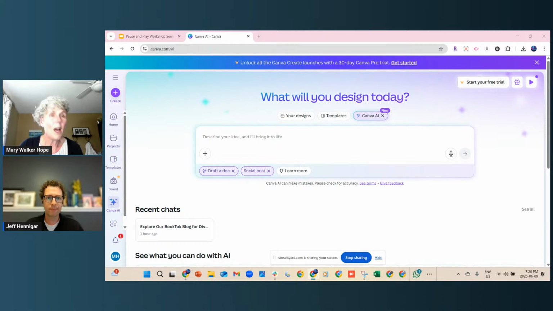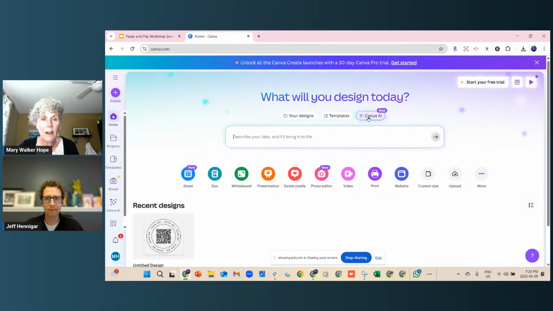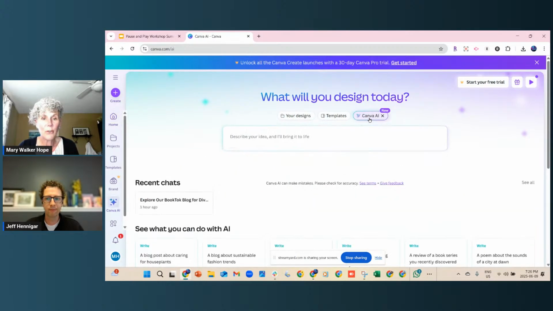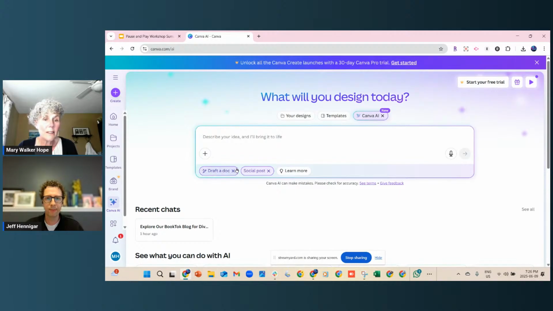But for right now, I want to just be able to show you here that I have Canva AI up on the top. So when I click on Canva AI, it changes what my screen looks like. So I can take these guys out so I see all 4 of them. I can ask it to design something for me, create an image, draft a doc, code for me as well. All those things can happen. And what I'm going to do right now is just hit the draft a doc one here.